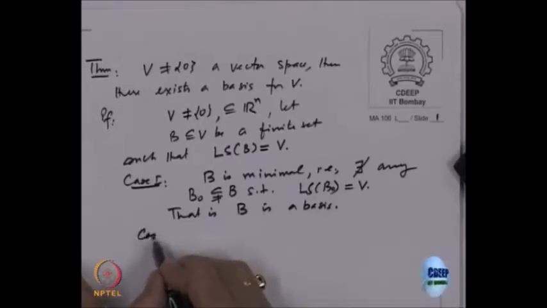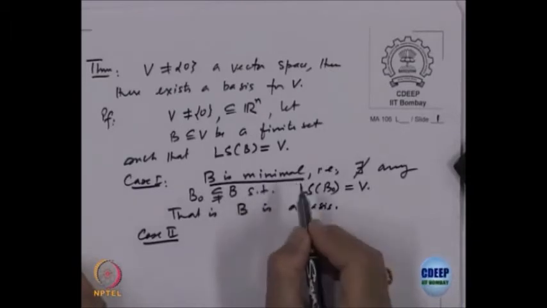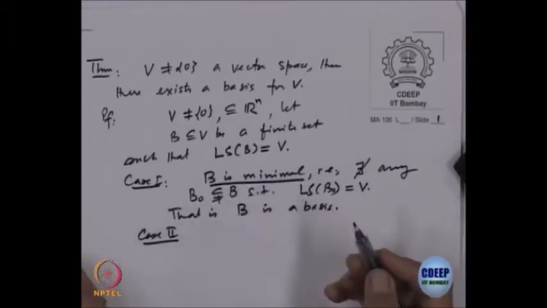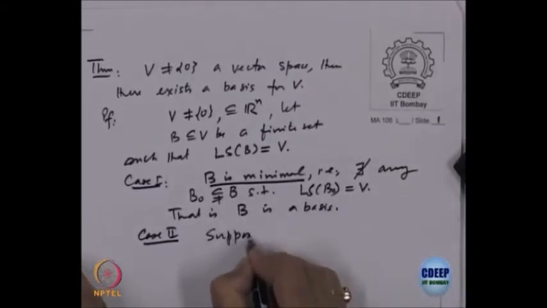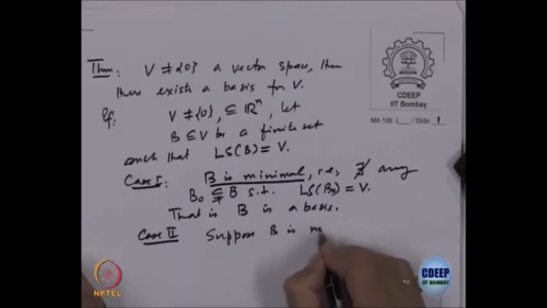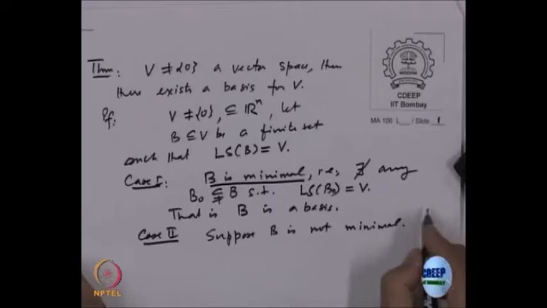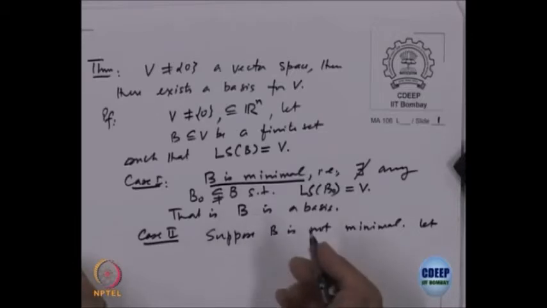Case 1 was that it is minimal. What is the second possibility? It is not minimal. So, suppose B is not minimal. That means at least there is one vector which we can remove.